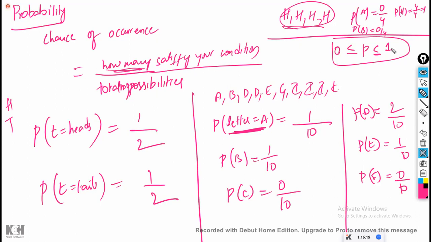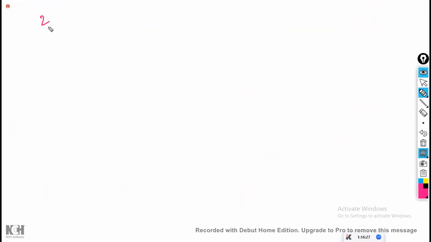And whether 1 is possible or not, miss, check. Take a sample data set of your choice. Whatever choice you want, you write. Sir, for example, here I'm writing 2, 4, 6, 8, 10, 12. Some numbers I have written. I'm writing the condition: probability that the number I select is divisible by 2 and the remainder is equal to 0. How many of them will satisfy this condition? First, tell me how many values are there in total? 6 values are there. Out of these 6 values, how many will satisfy this condition? All 6 will satisfy.